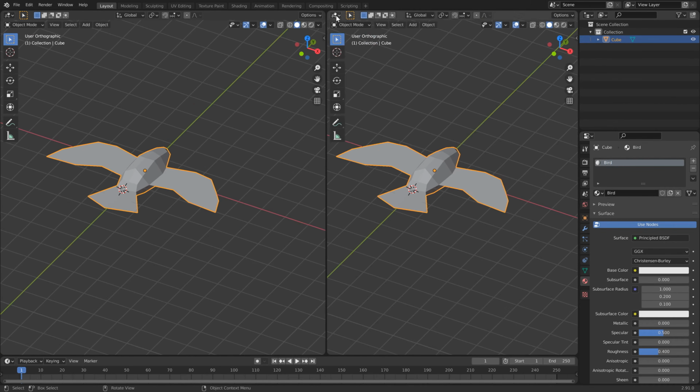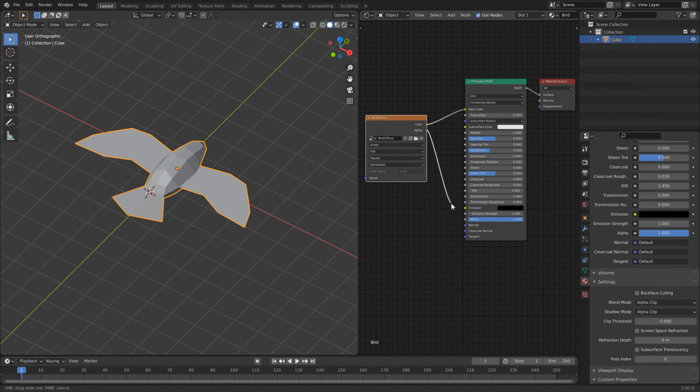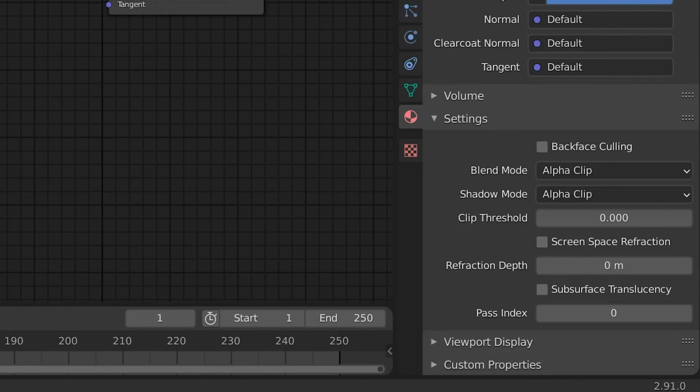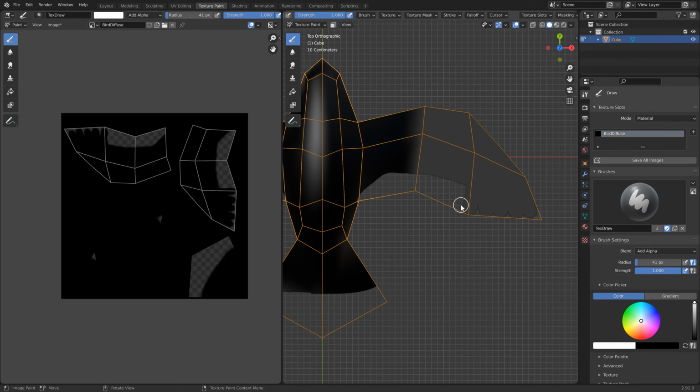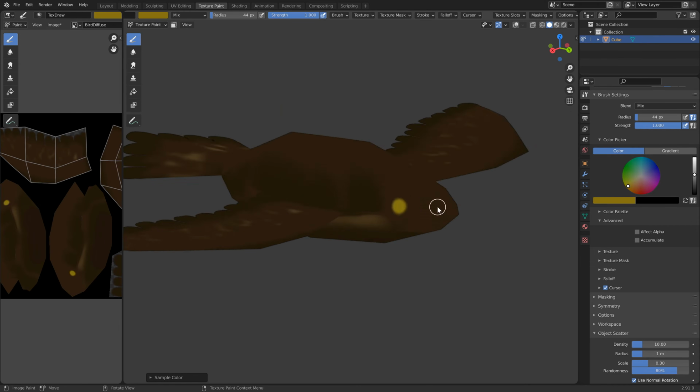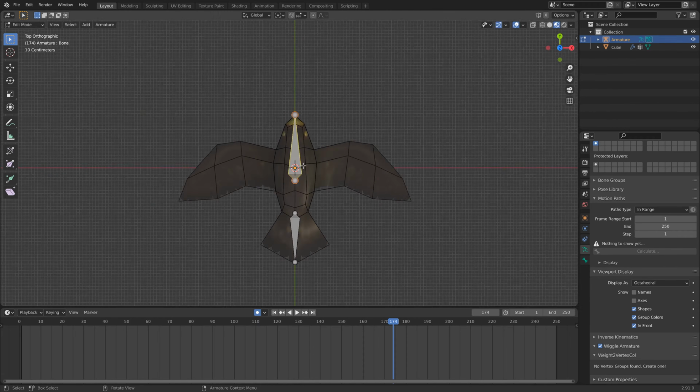Create material. Create texture with alpha. Change blend mode to alpha clip. Erase alpha edges. Add alpha feathers. Paint color. Save image. Add armature.